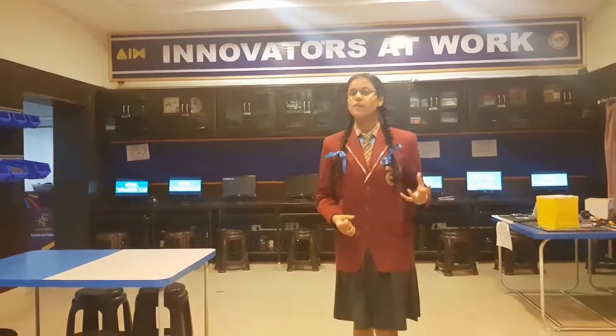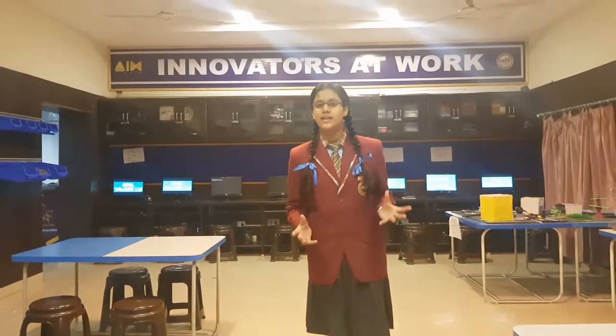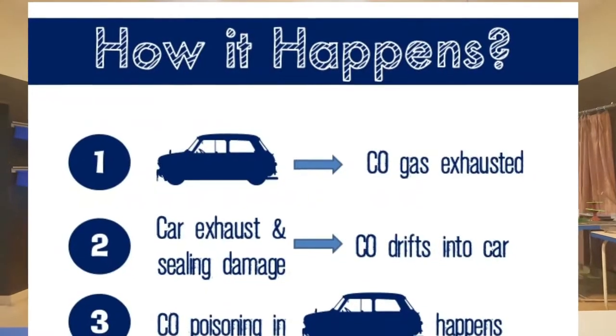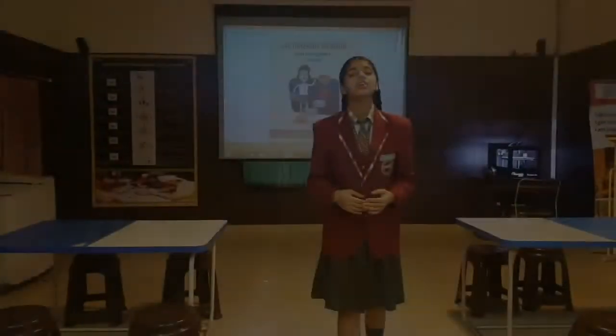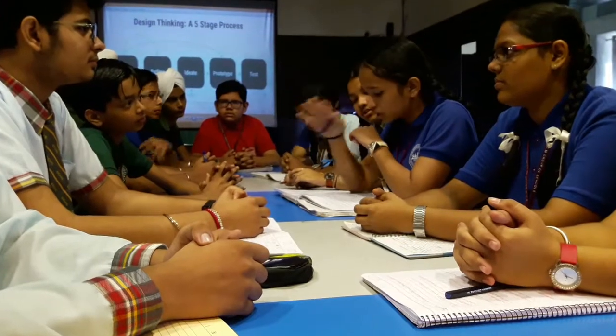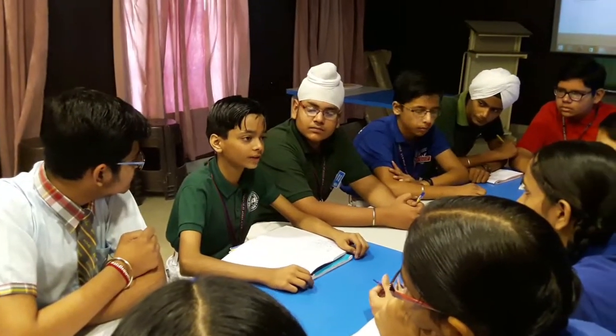In cars, carbon monoxide is formed due to incomplete combustion of oxygen and fuel. When the car is moving, the carbon monoxide gas moves out of the car easily through exhaust fans. But when the car is stationed, the carbon monoxide gas starts accumulating inside the car, leading to carbon monoxide poisoning in cars. On brainstorming with our team members, we found out that there are many different solutions to this problem.